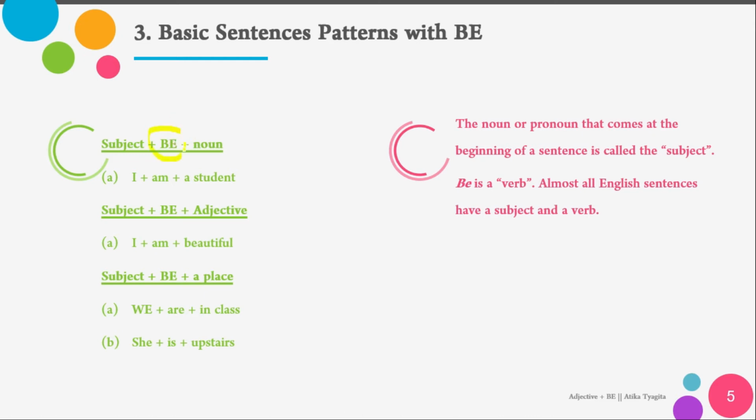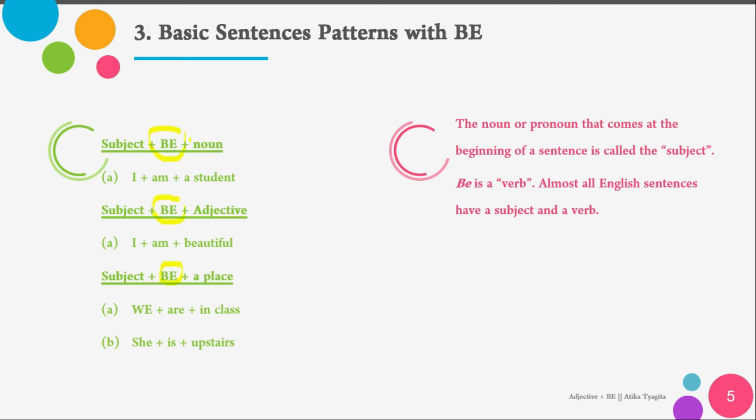The verb be. Actually, the verb be in English has three forms: am, are, and is. Am is just for I. So when you make a sentence with the subject I and you need be, I is followed by am. I am, like in this example, I am a student. I is the subject, am is be, and student is a noun. I am a student.